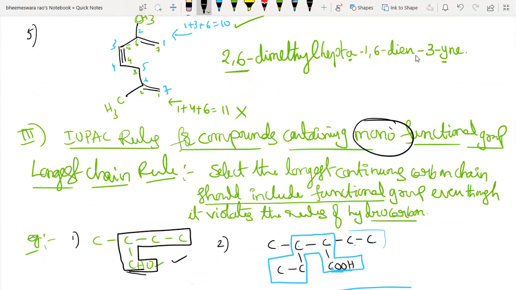First of all, monofunctional group means only one functional group. In that, students, I already taught the longest chain rule. It says you have to select the longest continuous carbon chain. It should include the parent chain and should include the functional group.